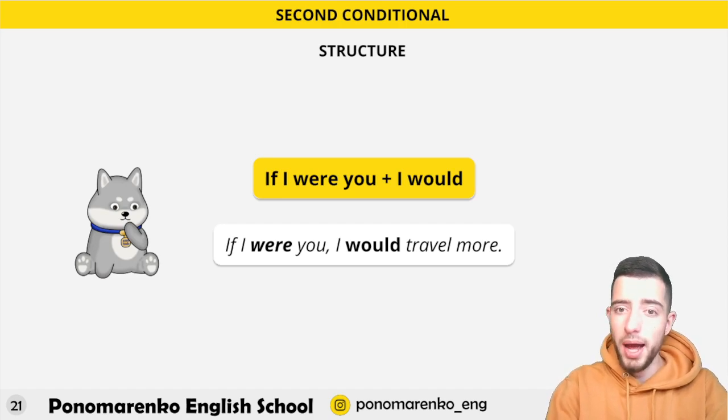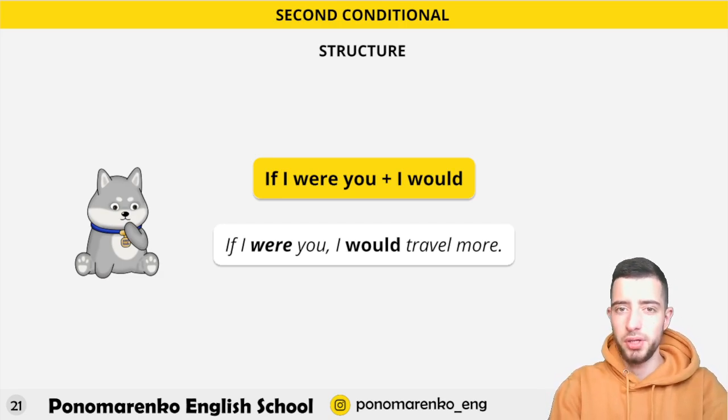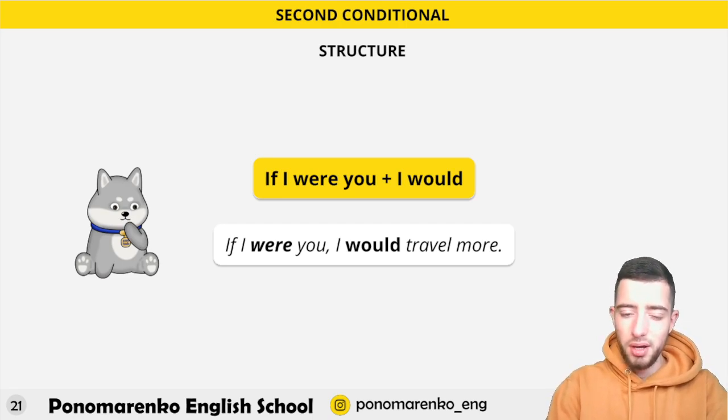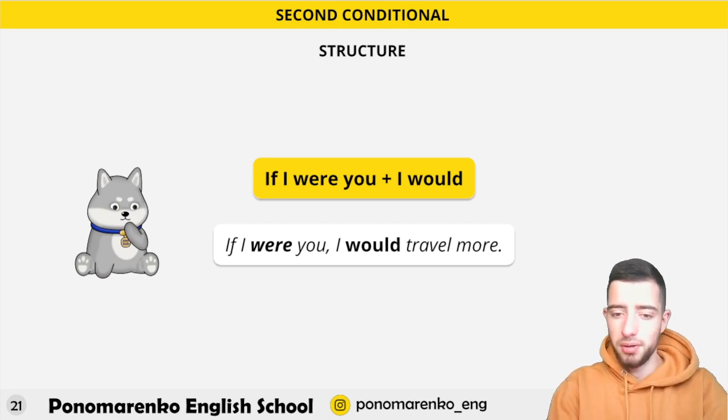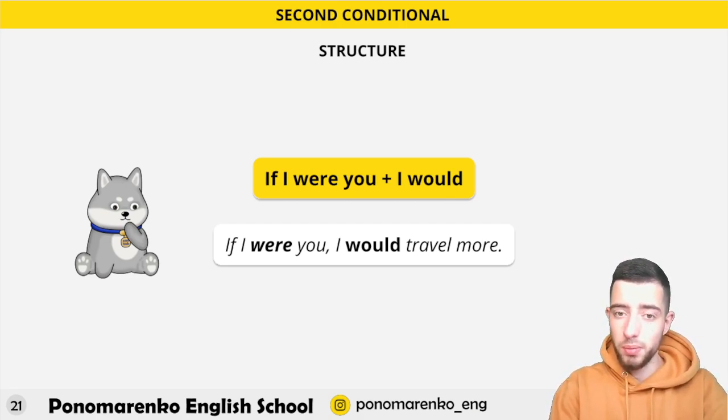If I were you, I would travel more, not if I was you. Maybe that's correct, you remember I was, but just in this situation, just in the second conditional. But in general, of course, the rule says you need to use was with the singular pronouns. But in this case, if I were you. Okay, remember.